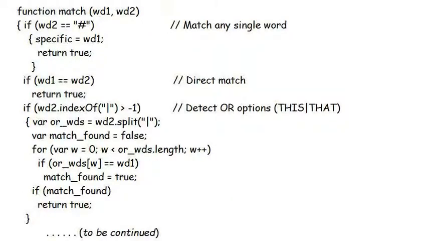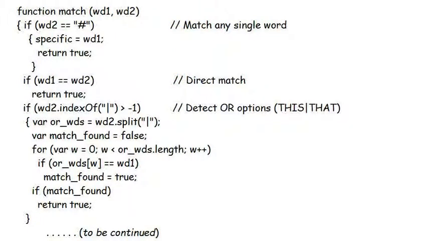One more large function to go, and that's the function match that compares two individual words, one from the input, the other from the phrase. Firstly, the function detects if the word from the phrase is a hash symbol. This matches any single word in the input, so the function returns true, but only after it's stored the word that the user really did type in the variable specific for later use.